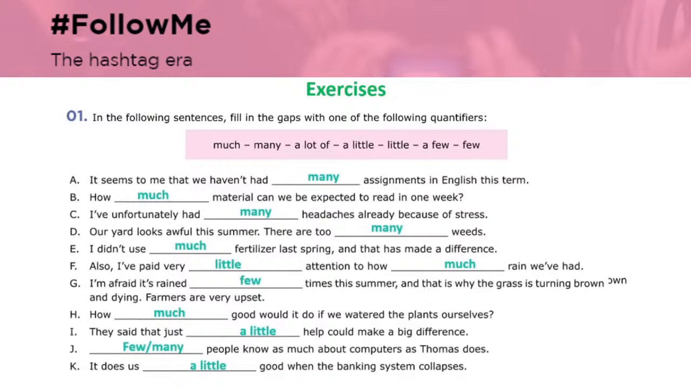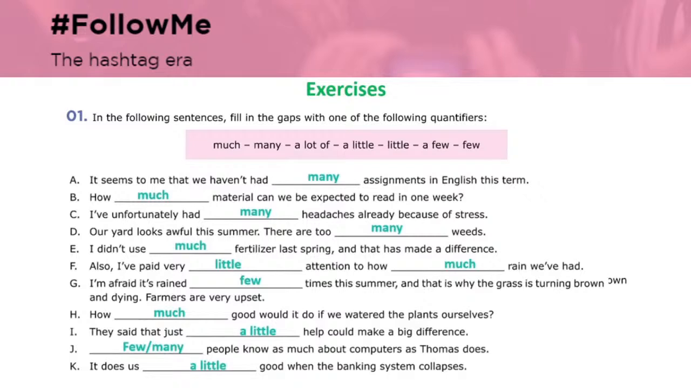Also, I've paid very little attention. Attention. It's an uncountable now. So also I've paid very little attention to how much rain we've had. Rain as well is uncountable, okay guys? I'm afraid it's rained a few times. Times here is countable. Once, twice, 3 times, 4 times, and so forth. A few times this summer, and this is why the grass is turning brown and dying. Farmers are very upset. Okay guys, so few times.